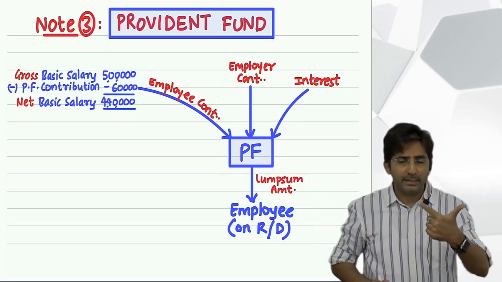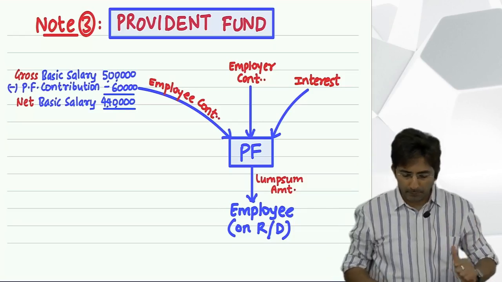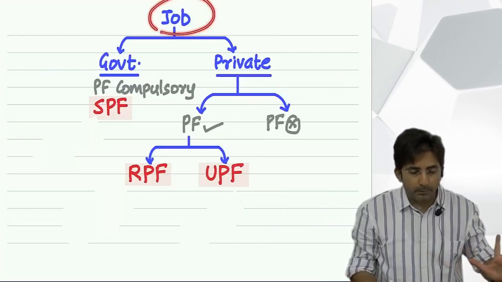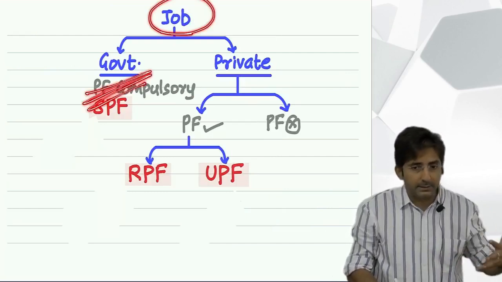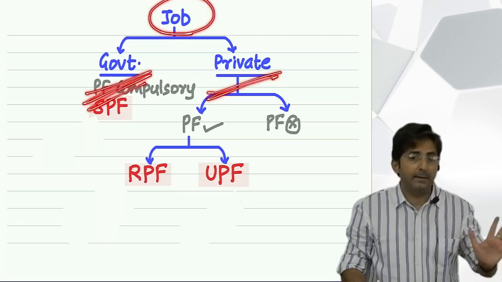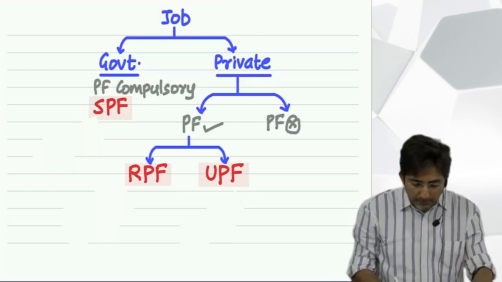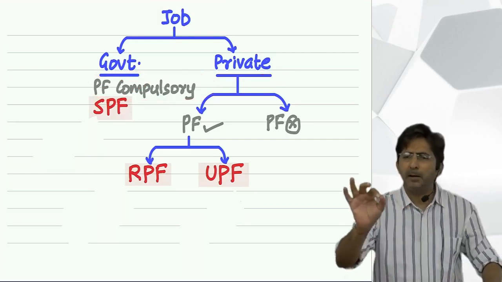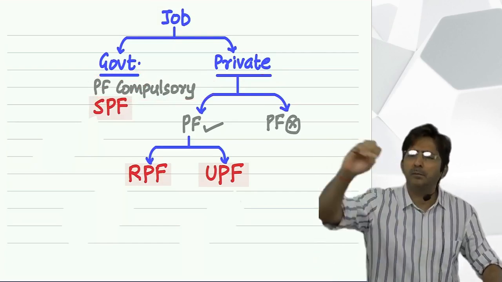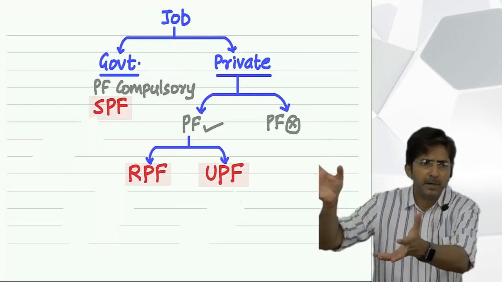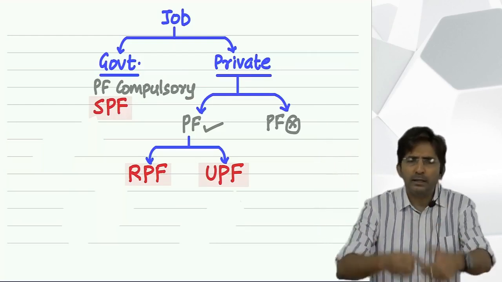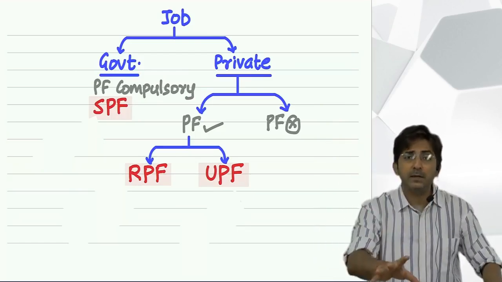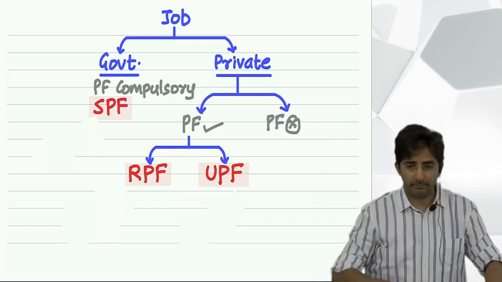Statutory, recognized, unrecognized. Now see, look at this drawing. There are broadly 2 types of job. Some people do government service, some people do private job. In government service, Provident Fund is compulsory. Means any department of government, you work in the income tax department, there are employees. You work in the customs department, you work anywhere, in government service, Provident Fund is always there.